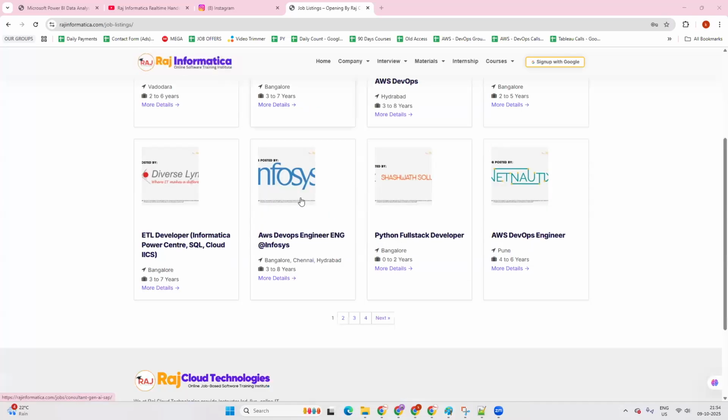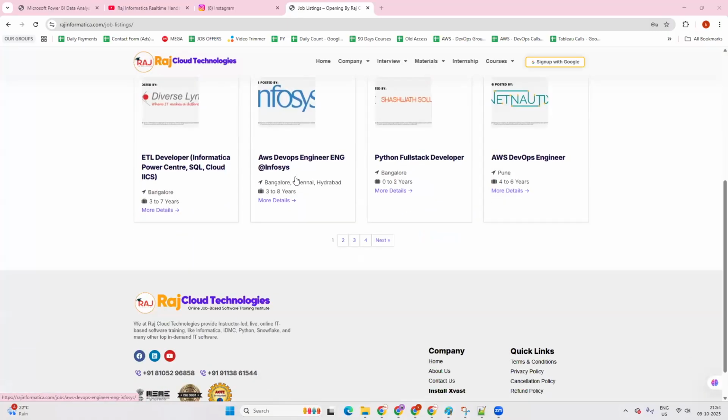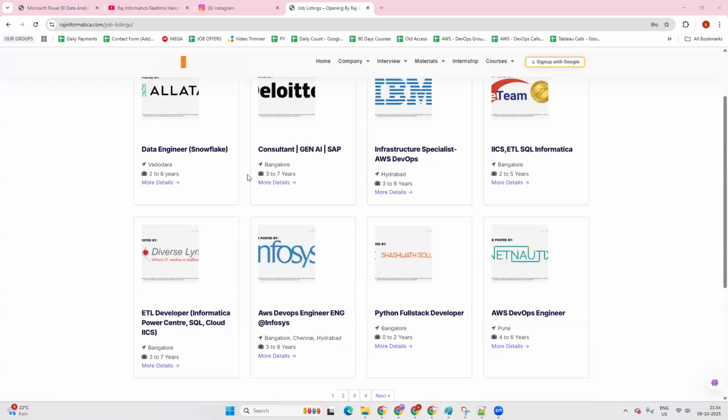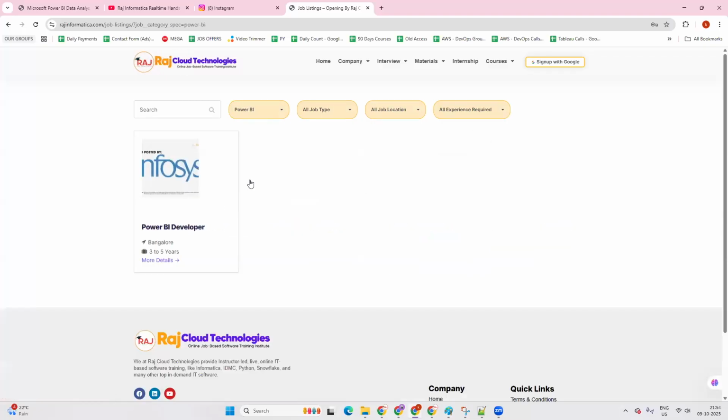You can see many jobs posted on different technologies: GenAI, AWS and DevOps, Azure Data Engineering, Python full stack. Whatever courses we are offering, we are going to work in the same way and help the students in applying for jobs. For you as well, you can just go here. This is the filter for everyone. You can click on this and find all the courses we are offering now. As you're joining the Power BI course, you can just click on Power BI.